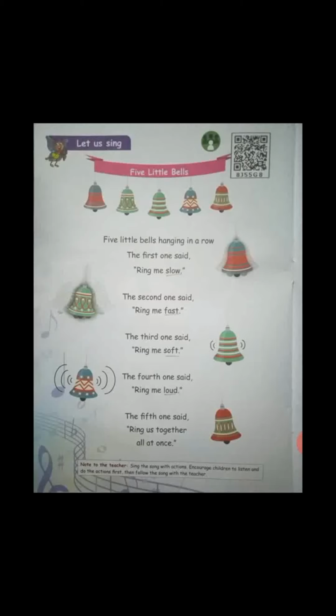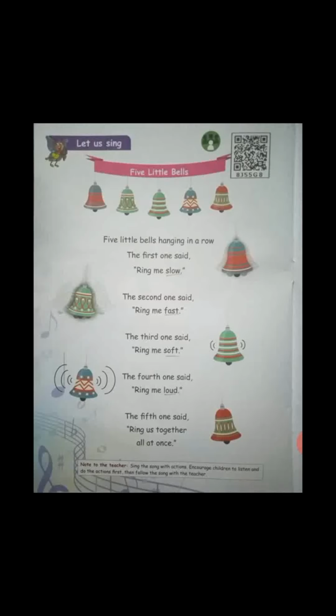Five little bells hanging in a row. The first one said, ring me slow. The second one said, ring me fast. The third one said, ring me soft. The fourth one said, ring me loud. The fifth one said, ring us together all at once.